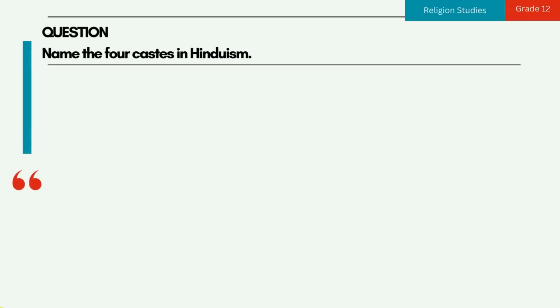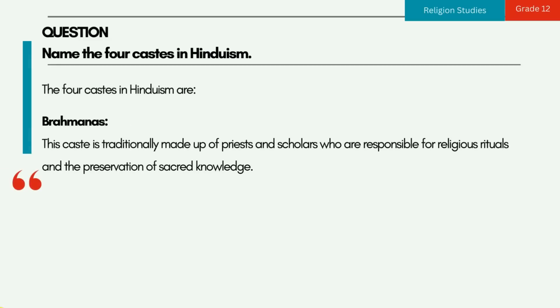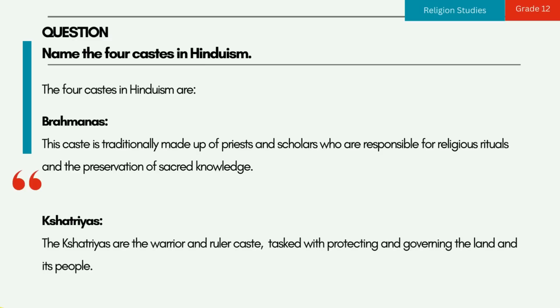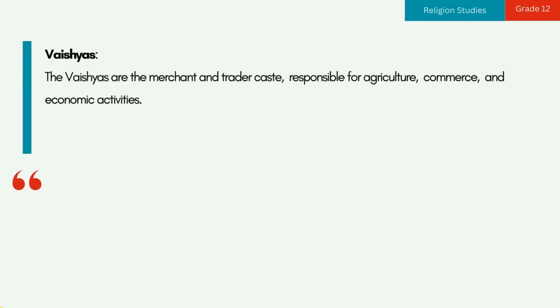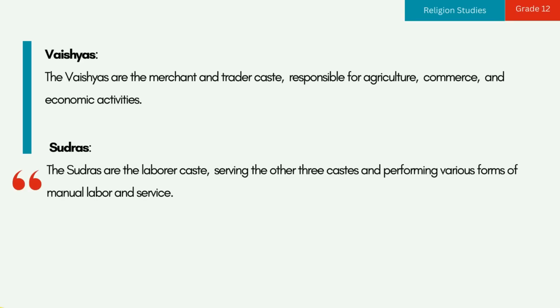Question. Name the 4 castes in Hinduism. The 4 castes in Hinduism are: 1. Brahmanas. This caste is traditionally made up of priests and scholars who are responsible for religious rituals and the preservation of sacred knowledge. 2. Kshatriyas. The Kshatriyas are the warrior and ruler caste, tasked with protecting and governing the land and its people. 3. Vaishyas. The Vaishyas are the merchant and trader caste, responsible for agriculture, commerce, and economic activities. 4. Sudras. The Sudras are the labor caste, serving the other 3 castes and performing various forms of manual labor and service.